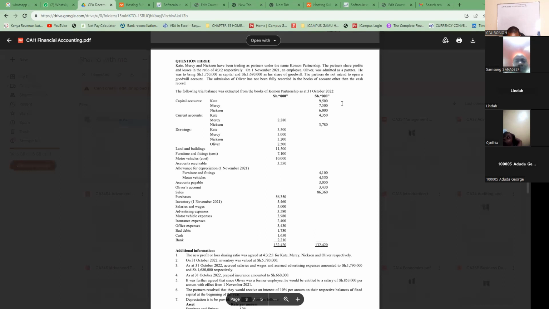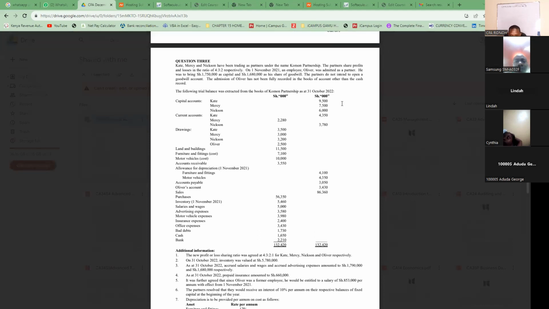And the illustration we are doing here is for December 2022. Mercy and Nixon have been trading as partners under the name Common Partnership. The partners share the profit and loss in the ratio of 3 to 2 respectively.